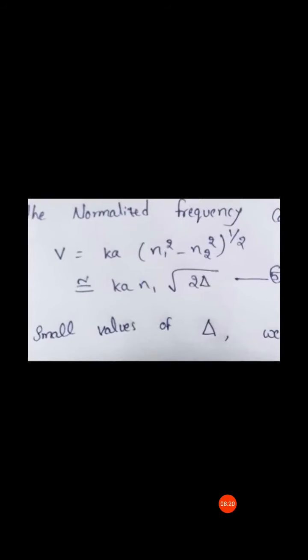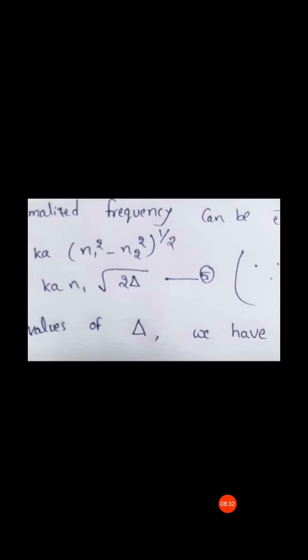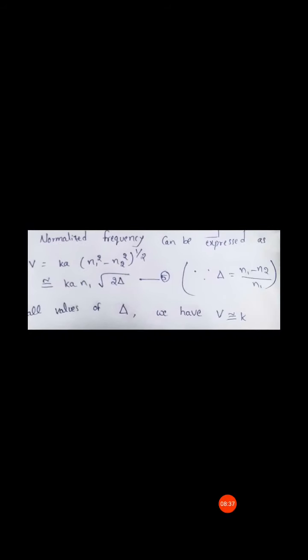Next, the normalized frequency. Normalized frequency can be expressed as V equal to Ka into (N1 square minus N2 square) whole power 1 by 2. That can be written as Ka into N1 into root of 2 delta. Make it equation number 5. Why? Because delta, the core cladding index difference, is (N1 minus N2) by N1.